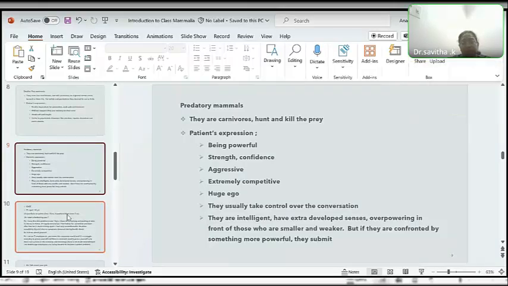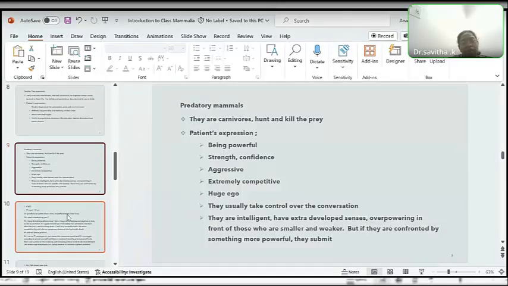conversation. They are intelligent, overpowering in front of others who are small or weak. But if they are confronted by someone more powerful, they usually submit, and that's when the conflict starts in them. So now to understand this better, we will go for a case.